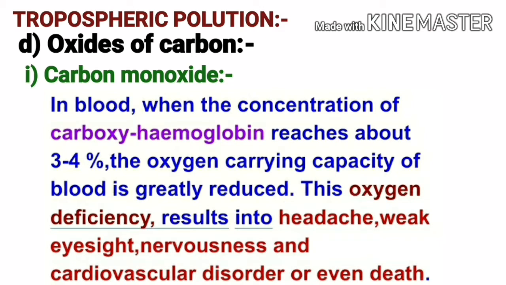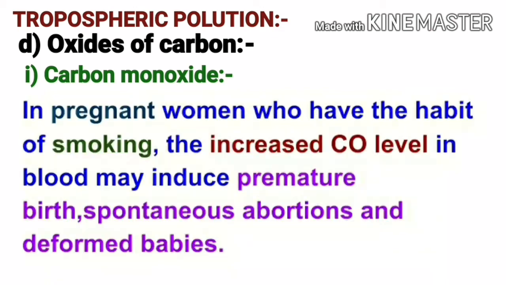In blood, when the concentration of carboxyhemoglobin reaches about 3 to 4%, the oxygen carrying capacity of the blood is greatly reduced. This oxygen deficiency results in headache, weak eyesight, nervousness, and cardiovascular disorder or even death. In pregnant women who have the habit of smoking, the increased carbon monoxide level in blood may induce premature birth, spontaneous abortions, and deformed babies.